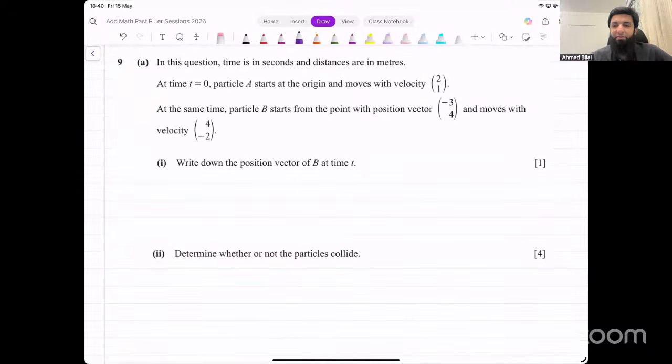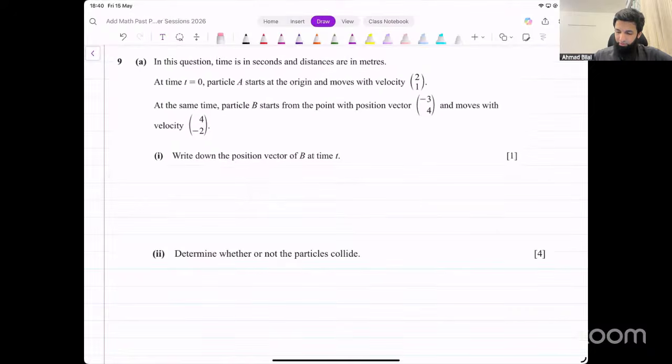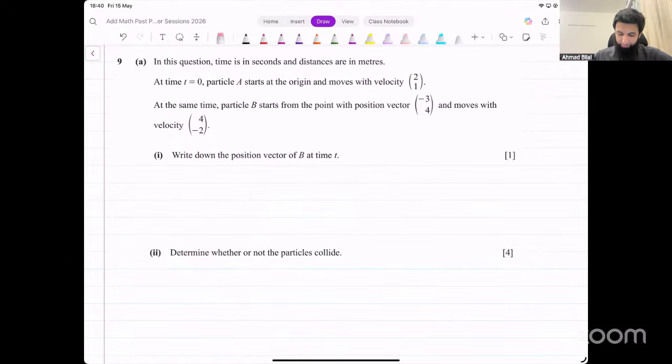Question number 9. In this question, time is in seconds. Okay, that's a long statement. Let's slow it down a little and make sure that we're not making any careless mistakes. So we are given time, that is in seconds. Distance is in meters. At time 0, particle A starts at the origin. So its displacement at time 0 is 0. It moves with velocity 2, 1.